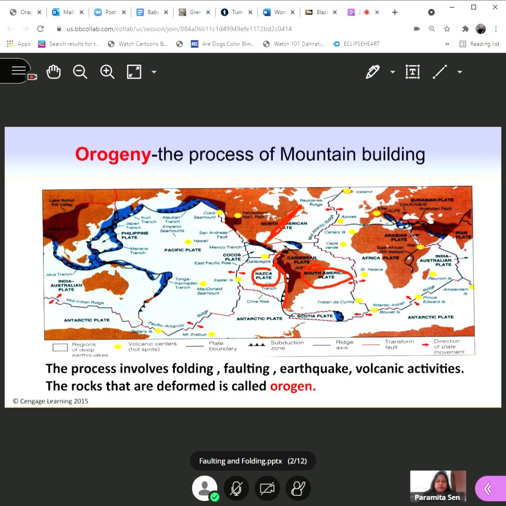Where are the Himalayas? I think this side, yeah. Looking for the Himalayas on the Eurasian side. So the Himalayas are formed on this side, okay? And then in Japan, if you look at the Filipino plate, there are a lot of mountains formed here. So all these mountains are formed in different places along the plate boundaries.